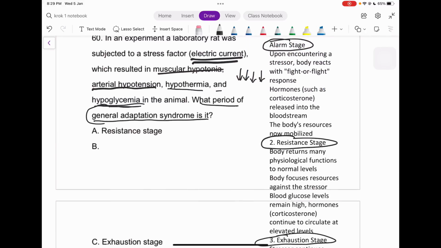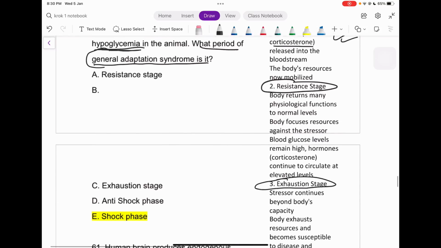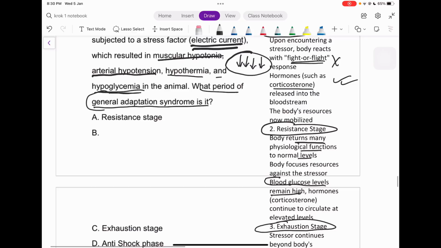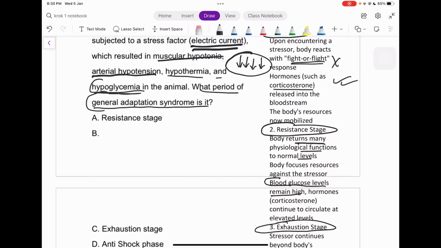In the alarm stage, it is the phase of fight or flight, right? Corticosteroid-like hormones are released from the body, so the patient will try to adapt to this stress factor itself, right? But that is not the case, everything is decreasing, so this can't be the answer. And then the resistance stage. The body returns many physiological functions to normal level, and the blood glucose level must be high, but in our case it's low, right? Hypoglycemia is present here, so this can't be the case either.